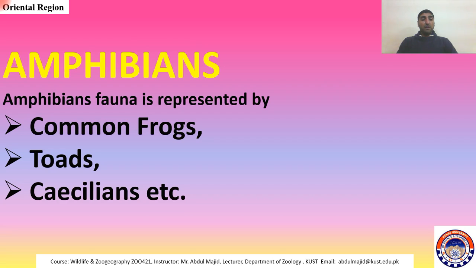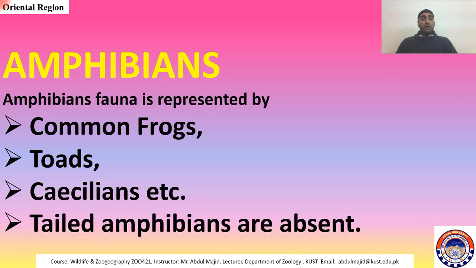Then there are the tailed amphibians, Caudata, like axolotls, sirens, etc. And then there is Anura, the tailless amphibians. So the common toads and frogs are types of Anura. Tailed amphibians, like axolotls and sirens, are absent from this region.